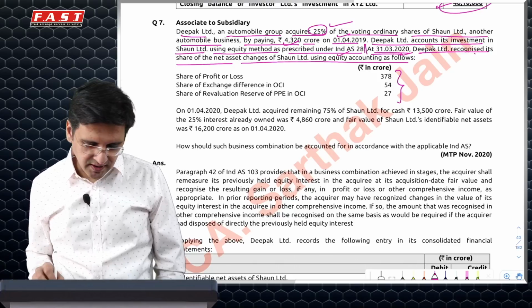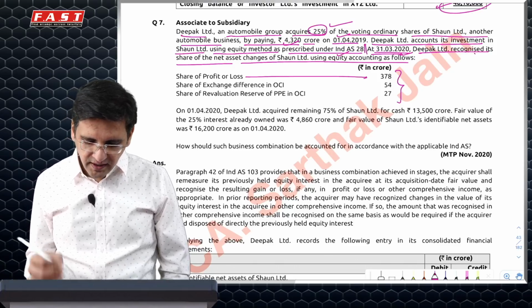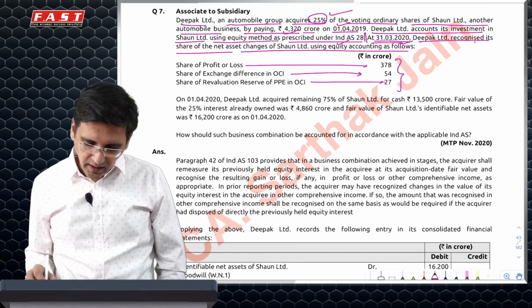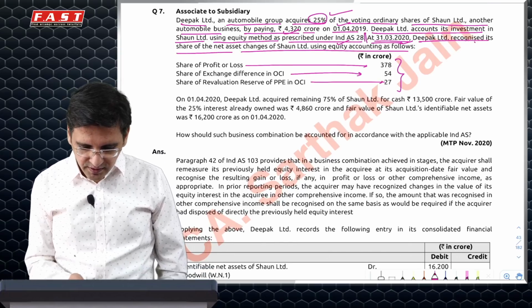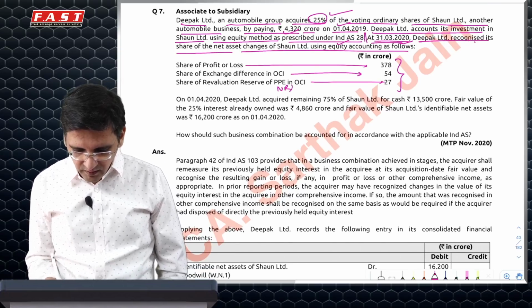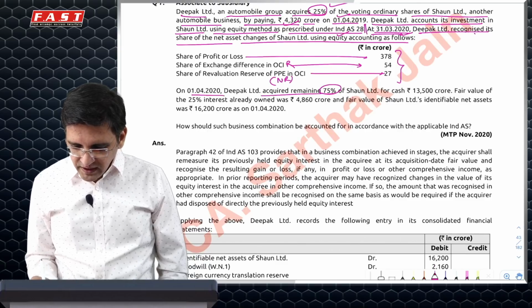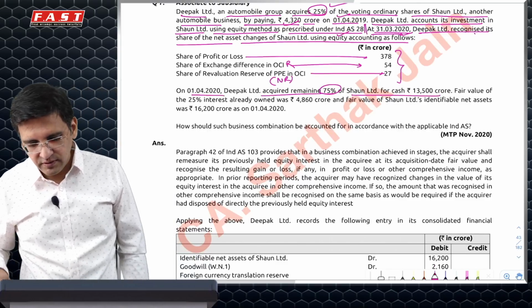These are the changes in assets which happened. So I have recognized, and this is the share. So I'll increase my investment with these values and book the respective gain or loss in the respective places. This will go to non-reclassifiable. This is reclassifiable. Now we have acquired the remaining 75% for 13,500. So now it becomes a subsidiary.